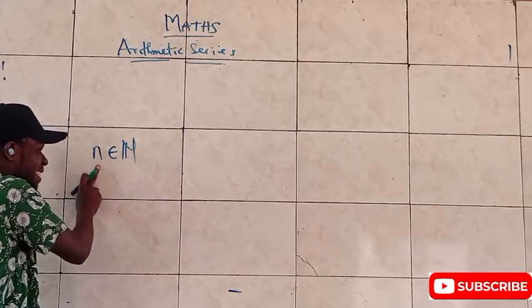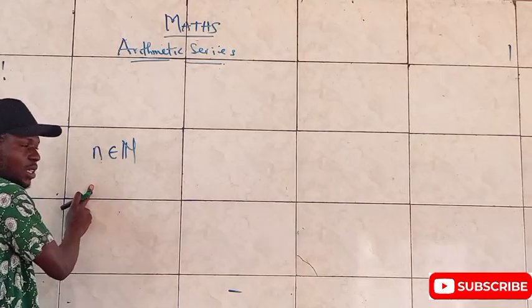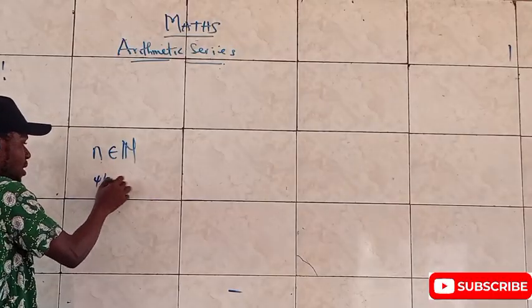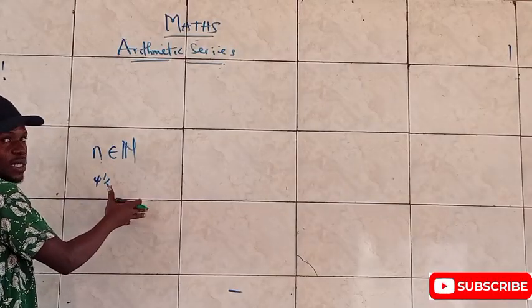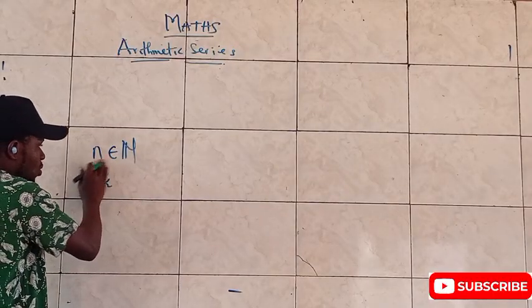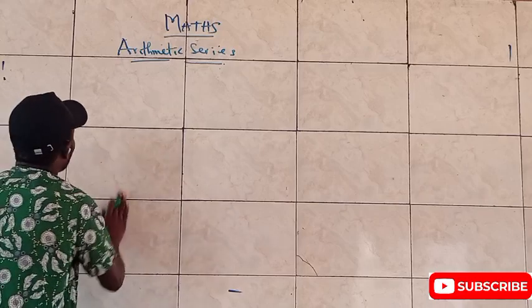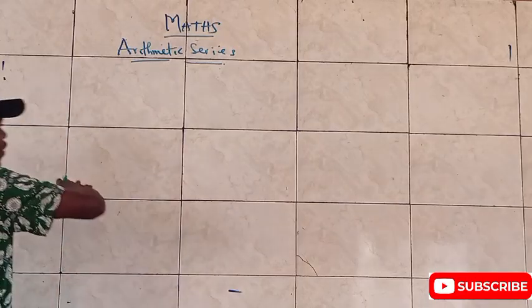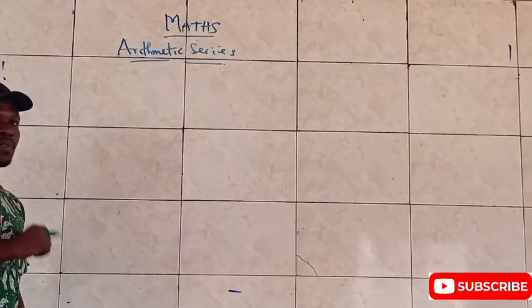No, it can't be decimal, it can't be fractional. You can't have 4.5 terms in the progression. It's either 4, 5, 6. Do you understand? So please keep this to heart. It's very, very essential. Albeit, I think I need to further make you see the beauty of this particular example.